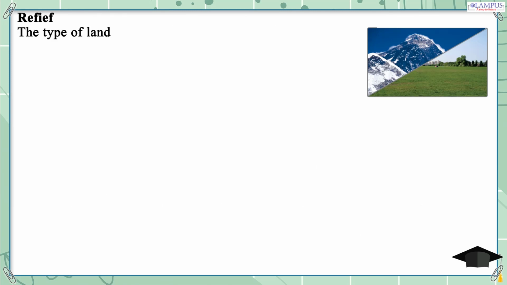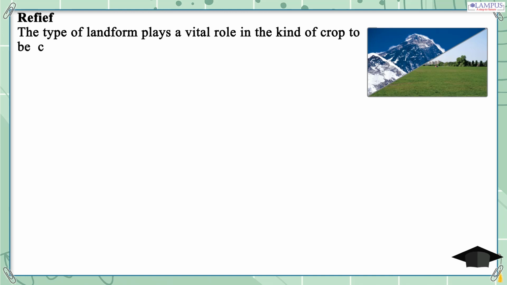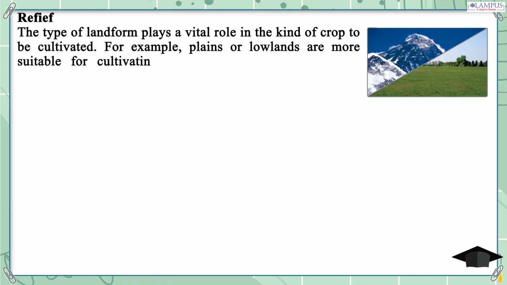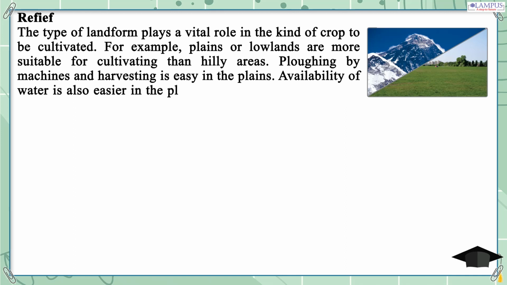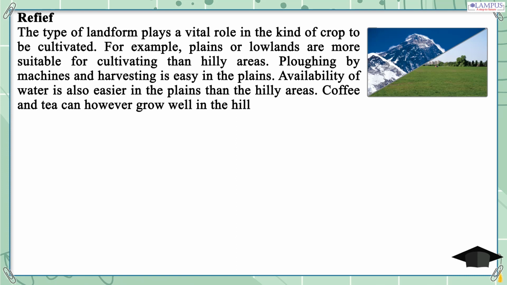The type of landform plays a vital role in the kind of crop to be cultivated. For example, plains or lowlands are more suitable for cultivating than hilly areas. Plowing by machines and harvesting is easy in the plains. Availability of water is also easier in the plains than the hilly areas. Coffee and tea can, however, grow well in the hilly areas.